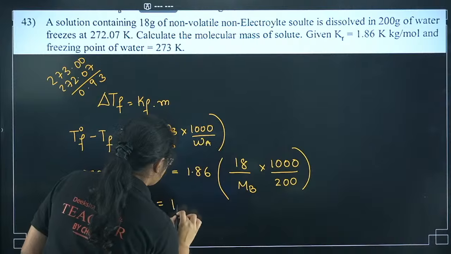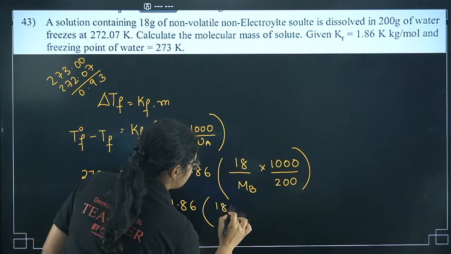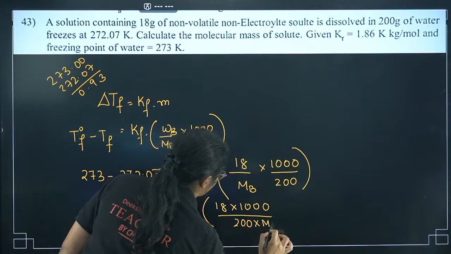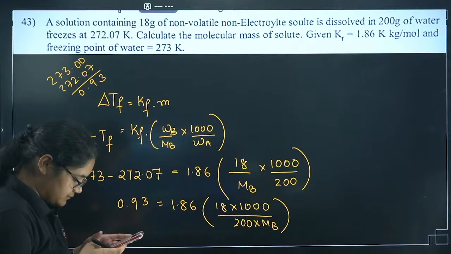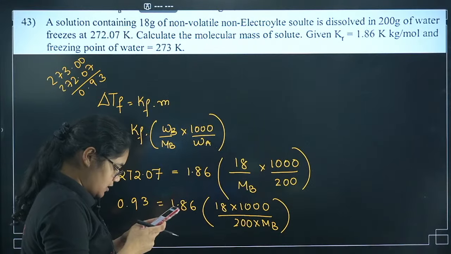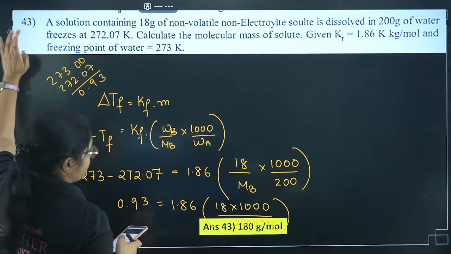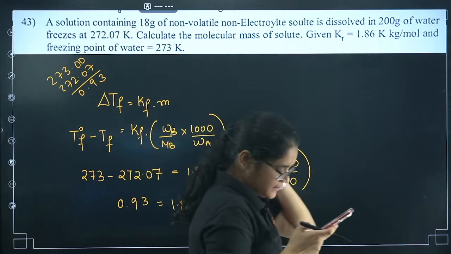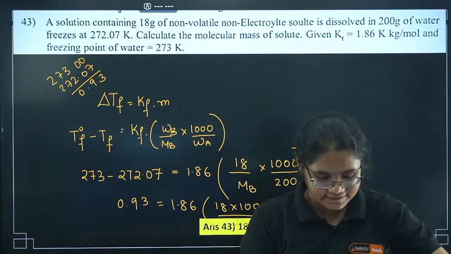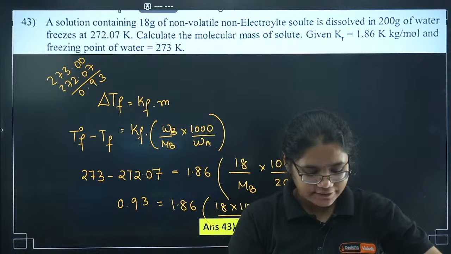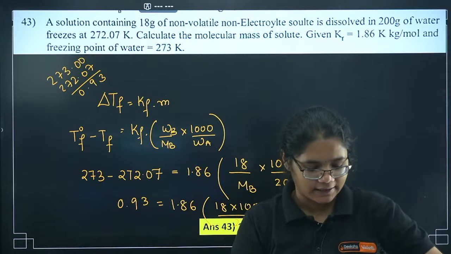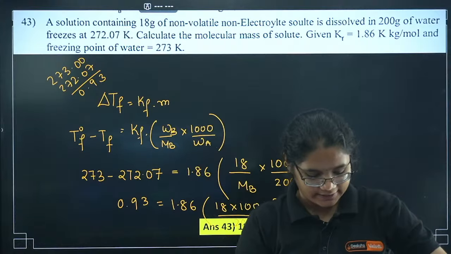Then this is 1.86 by 18 into 1000 by 200 into MB. Now just calculate this value of MB and tell me. Did I find anyone answering? 155. Okay, it's 180. Sridhar, 180 is correct. Ghost Rider is saying 155, so dear, it is somewhere around 180. The correct answer is 180, which Sridhar has got correct here.